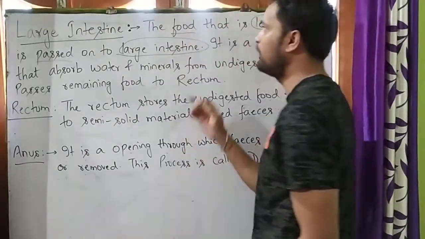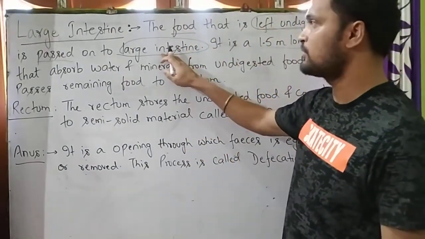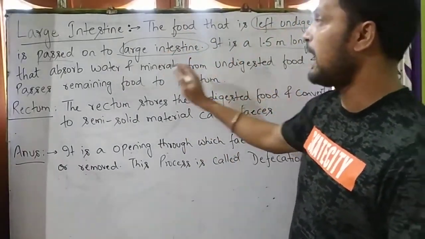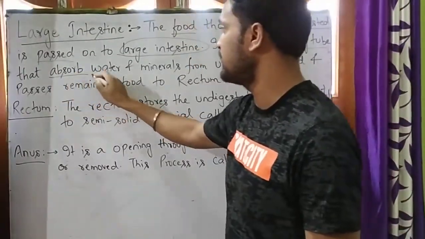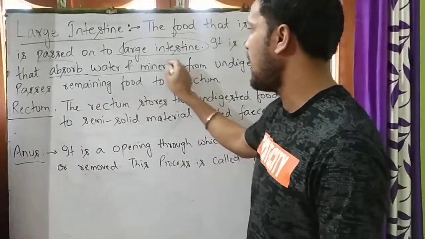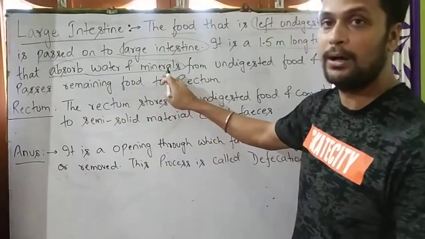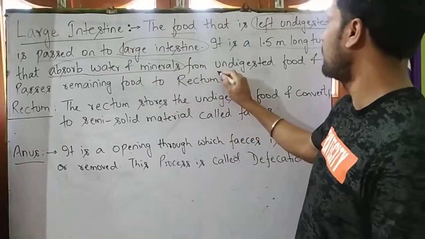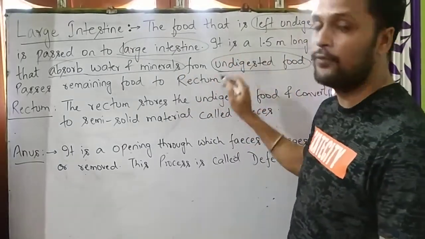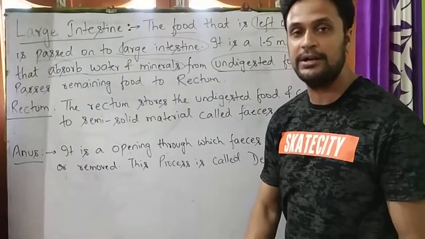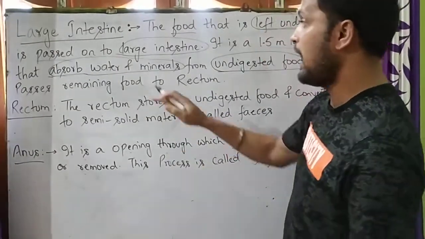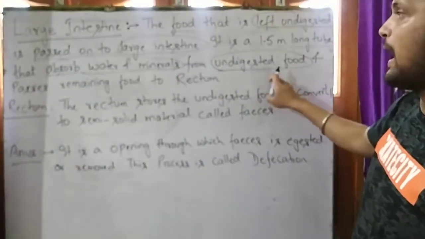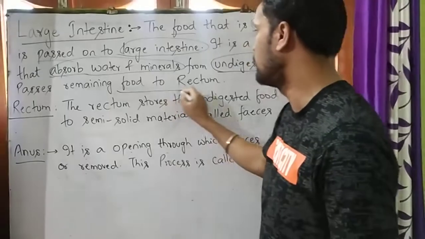Now students, when the undigested food is passed to the large intestine, the large intestine absorbs water and minerals from the undigested food and passes the remaining food to the rectum.